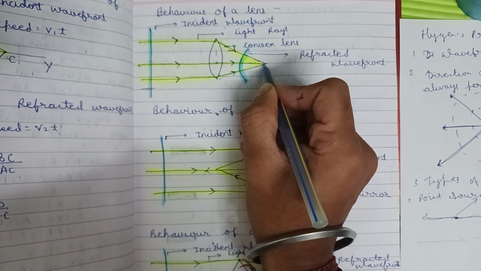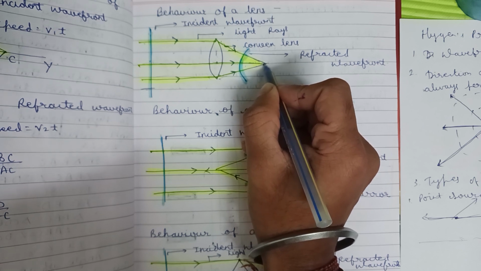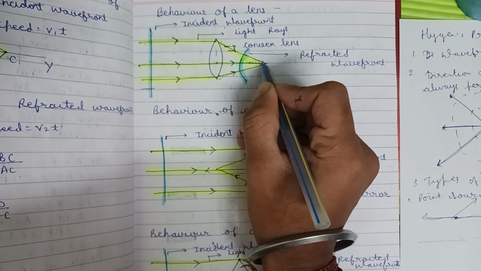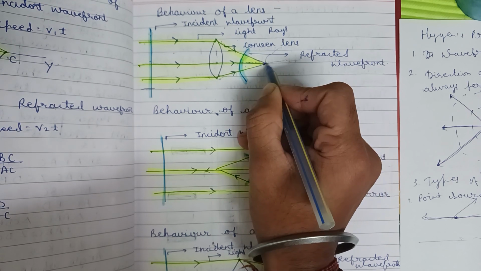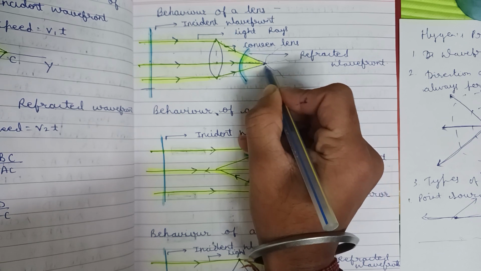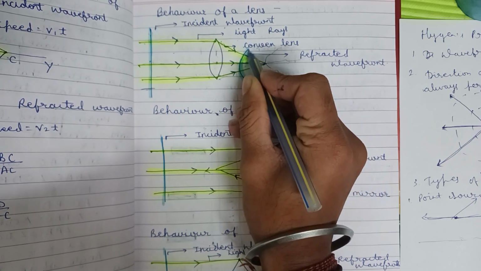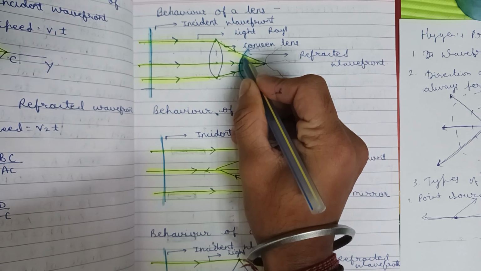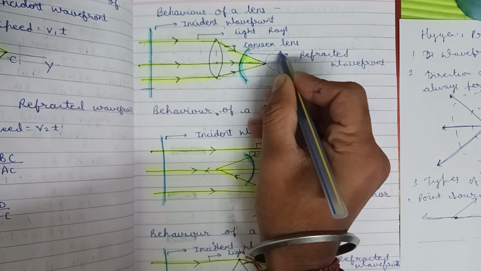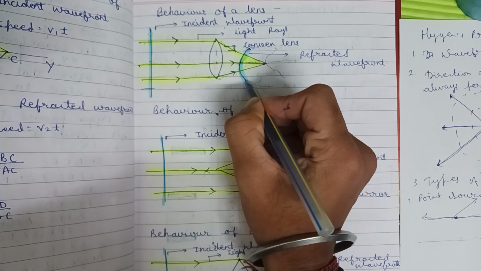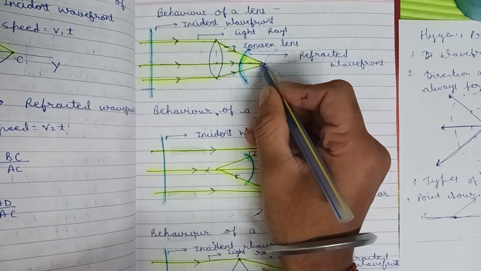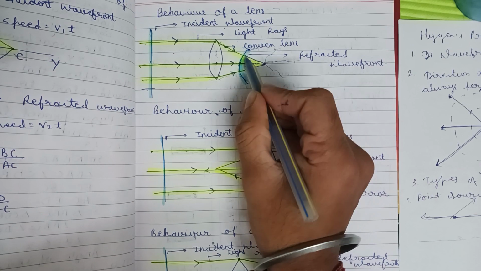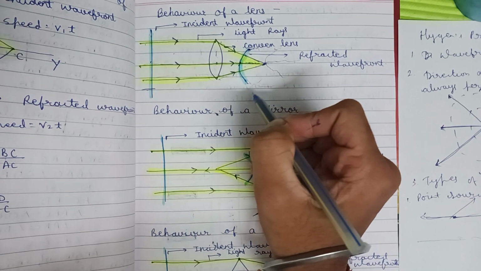So what you see is that this point is acting as a point source, and from the example we see that many light waves are getting emitted. When this acts as a locus of points, a sphere will be formed, because this acts as a point source and many light waves are getting emitted. That's why the refracted wavefront will be a little bit curved.